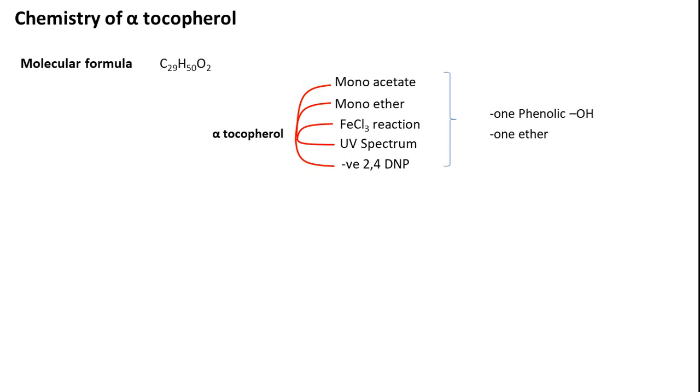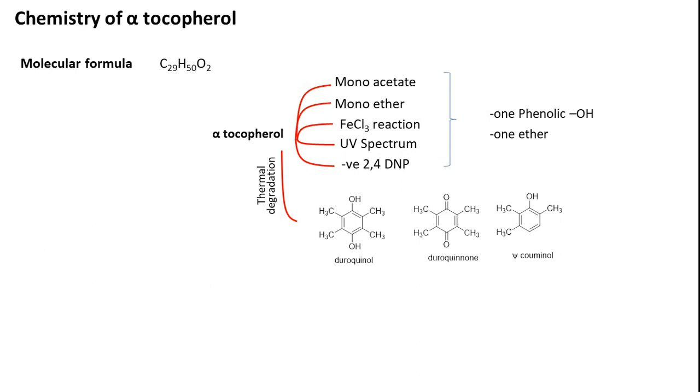Alpha tocopherol upon thermal degradation gave very important information regarding structural fragments, structural features. Upon thermal degradation they got three compounds: one is duroquinol, duroquinone and cumenol. These are the three compounds that are obtained. These clearly indicated the presence of a benzene ring as well as some information regarding the substitution pattern, because it is obtained via thermal degradation.